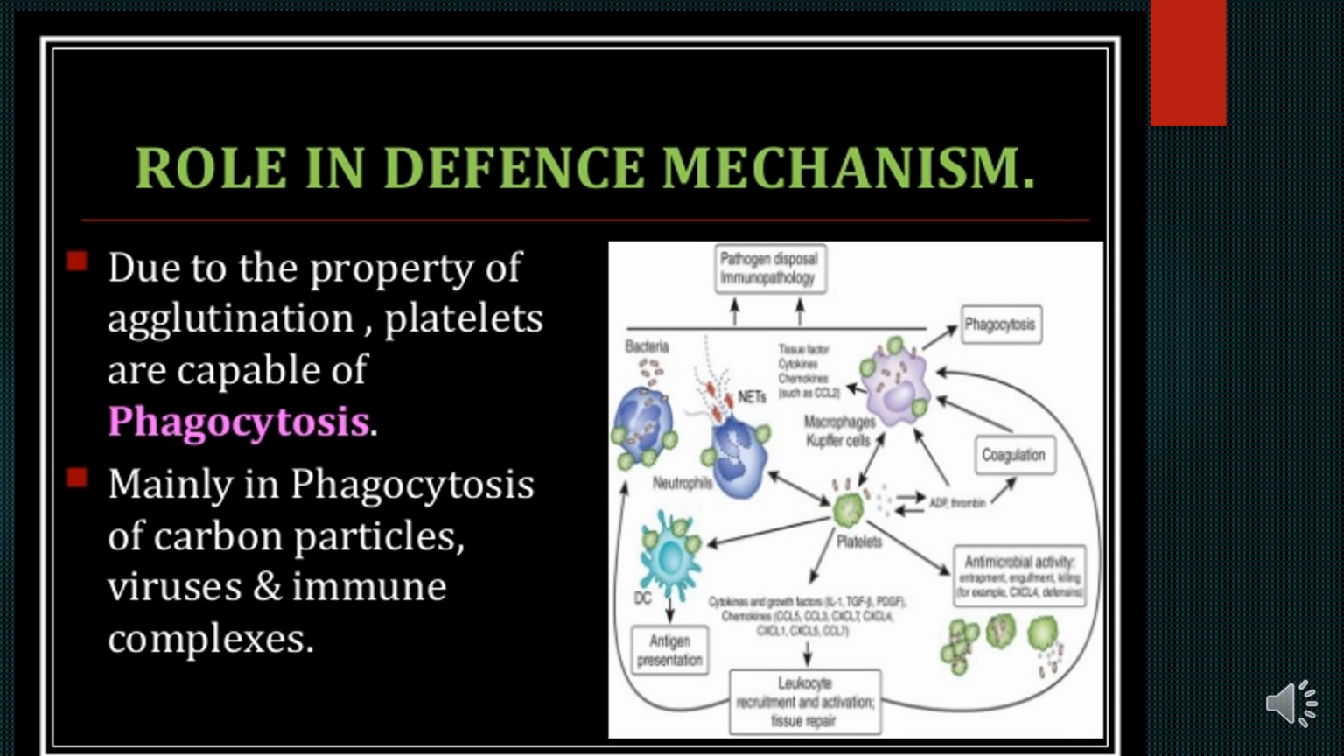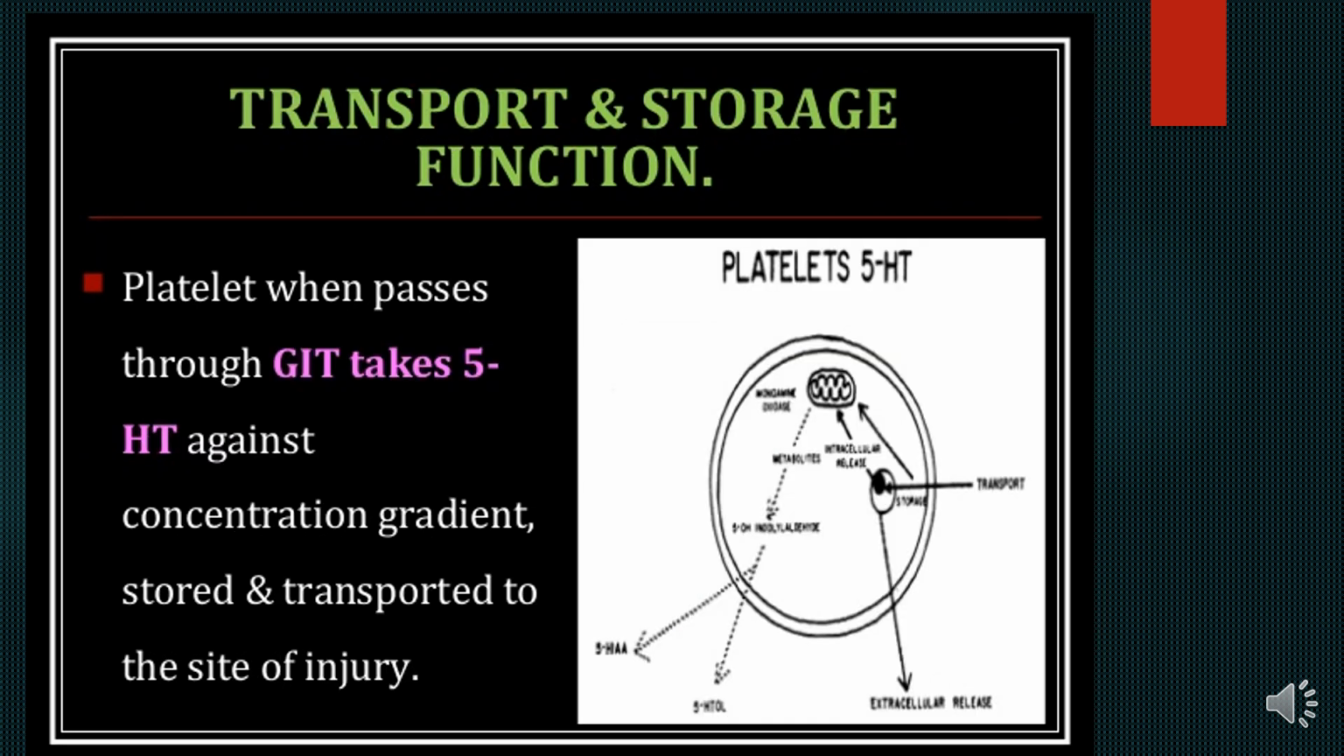So you must know what are the substances which are phagocytized by the platelets: carbon particles, viruses, and immune complexes. Transport and storage functions: platelets, when passing through the GIT, take up 5-hydroxytryptamine against the concentration gradient, store it, and transport it to the site of injury. And this 5-hydroxytryptamine is an important vasoconstrictor, which is the first response to any endothelial injury or any vessel injury.